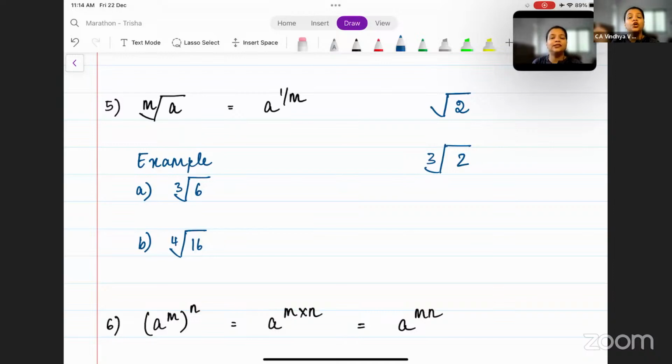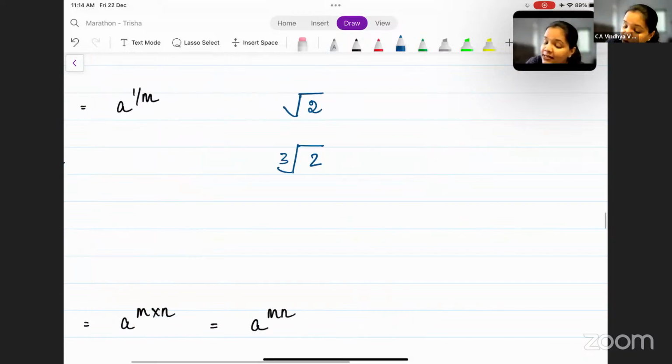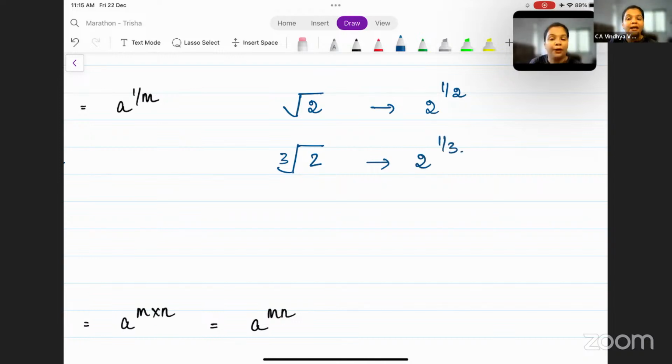This means that it is the cube root of 2. So there's a difference, right? Square root means 1 by 2 and cube root means 1 by 3. It means that this can also be written as 2 to the power 1 by 2. And this can also be written as 2 to the power 1 by 3.